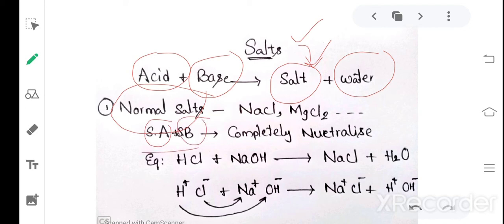That means when strong acid and strong base react with each other, they completely neutralize. So dissociation and complete neutralization take place here. Then salt and water are produced. That salt is called a normal salt.